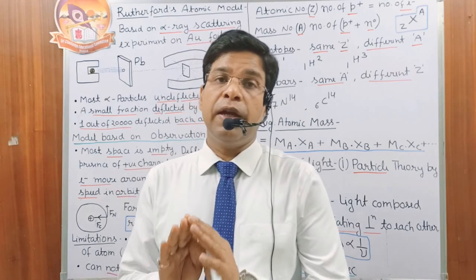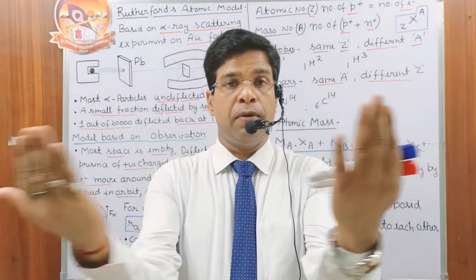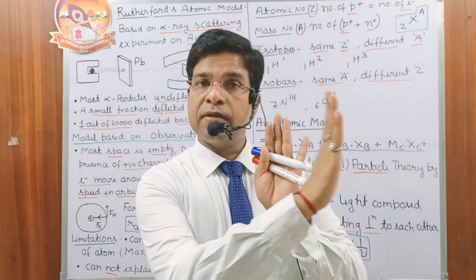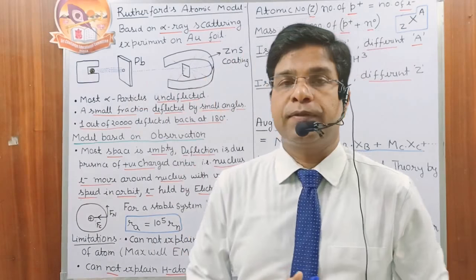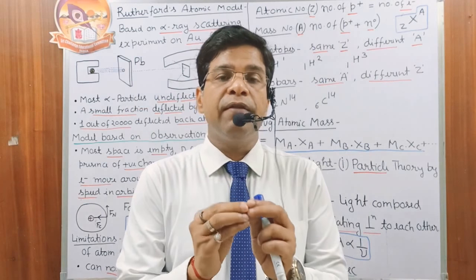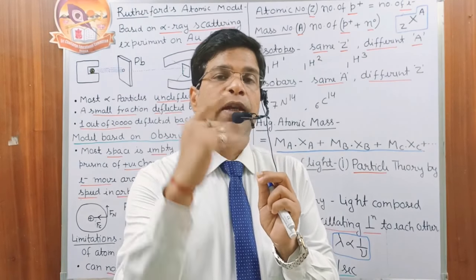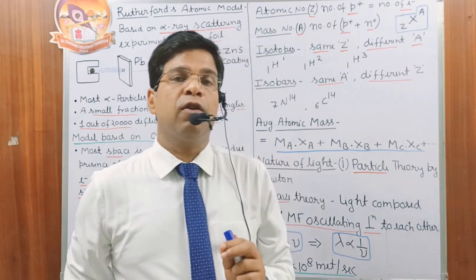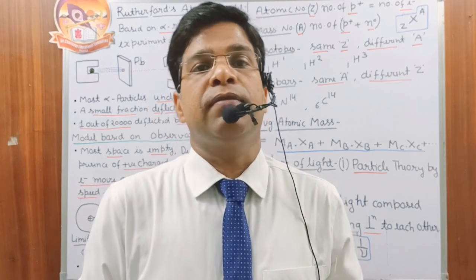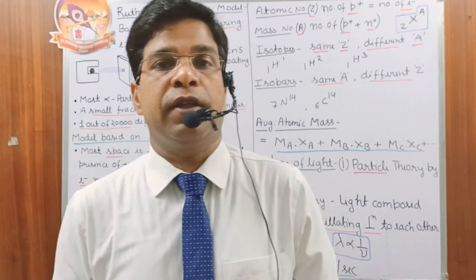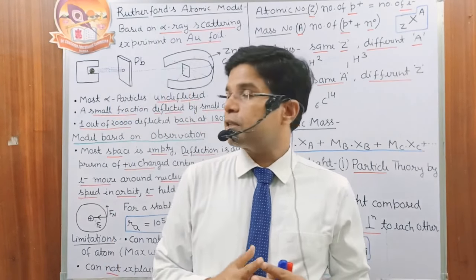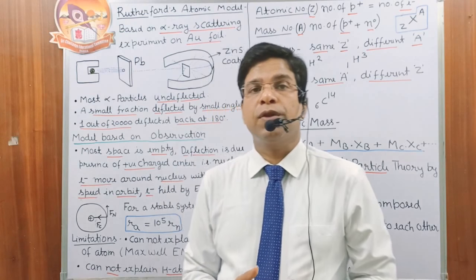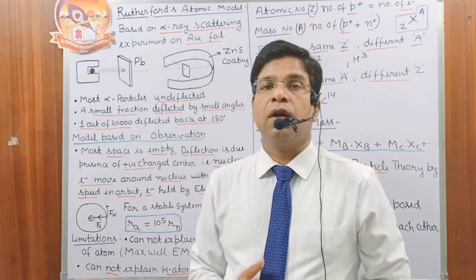This gold foil is surrounded by a circular plate, and on the inner surface of the circular plate a ZnS coating is applied. Whenever a charged particle like an alpha particle strikes the ZnS coating, we have some lightning, some sparking there. When we perform this experiment, what are our main observations?